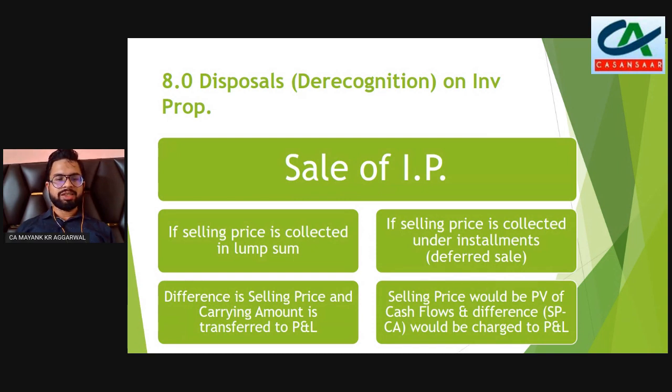In case the selling price is collected in lump sum, the difference between the selling price and carrying amount, which is profit or loss, is transferred to profit and loss account. The selling price in case of installment sale would be the present value of the cash flows expected to be received in future, and the difference would be charged to profit and loss account.